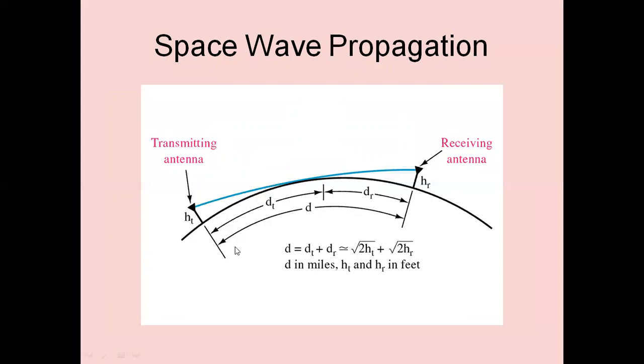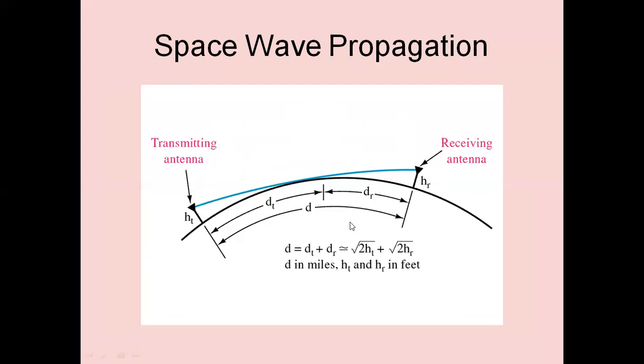If the height of the antennas, either transmitting antenna or receiving antenna, is increased, we can cover maximum distance, because distance is directly proportional to height. The radio horizon for space wave is about 4/3 as far as the optical horizon, or it is root 2 ht in terms of miles.